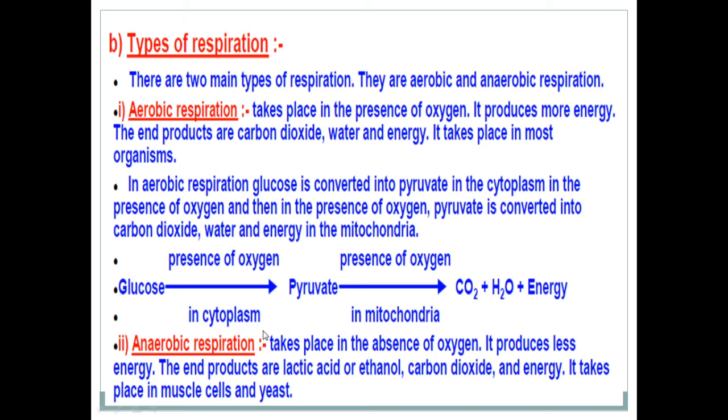Coming to anaerobic respiration. This takes place in the absence of oxygen. Comparatively, it produces less energy. The end products are lactic acid or ethanol, carbon dioxide and energy, whereas in aerobic respiration, carbon dioxide, water and energy. In anaerobic respiration, ethanol or lactic acid, carbon dioxide and energy. Where does it take place? It takes place in muscle cells and yeast.